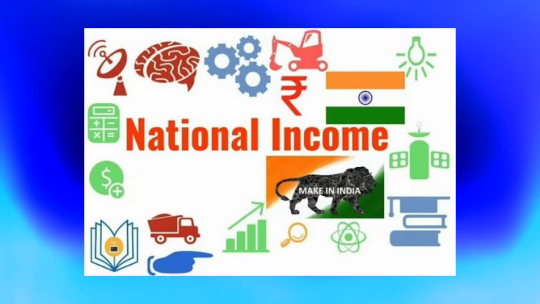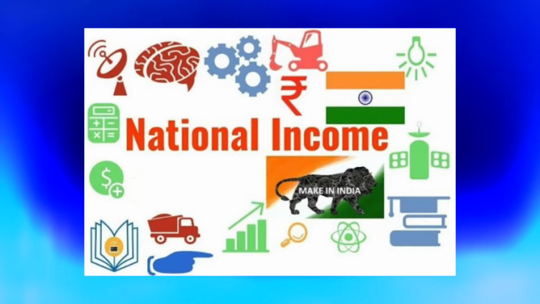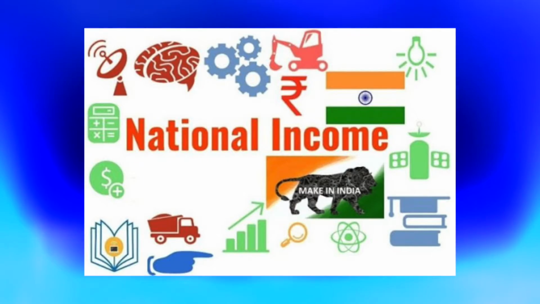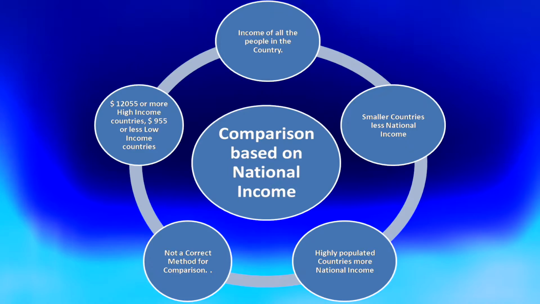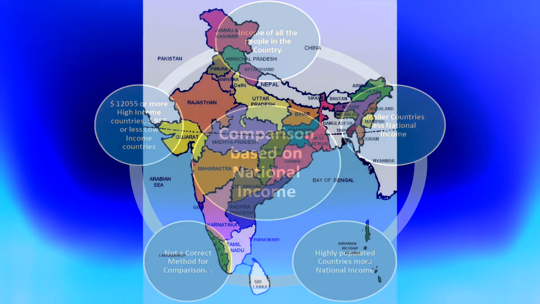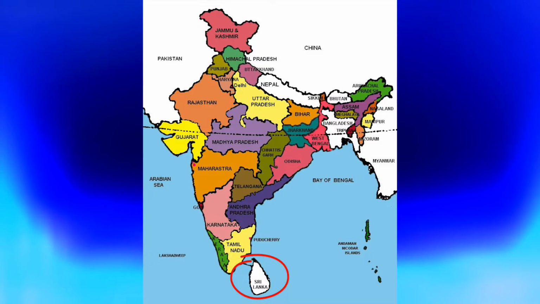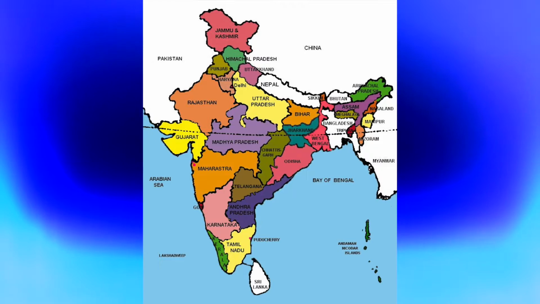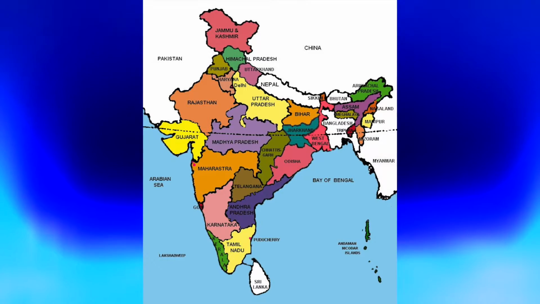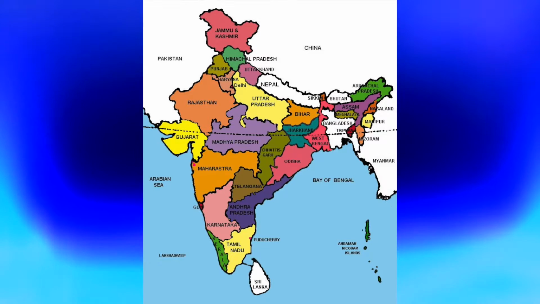When countries were compared based on national income, the countries with more number of people reported more national income. The countries with less number of people reported less national income. Even though countries like Sri Lanka had very good income when compared to a country like India, their rank was well below India due to the population of India. So it was not considered as correct method.